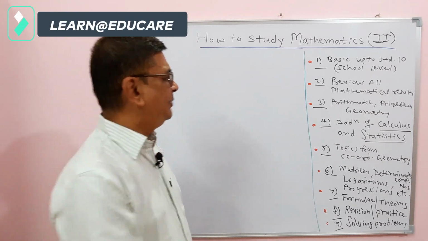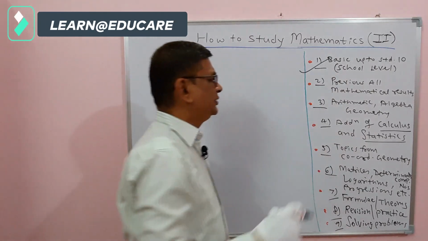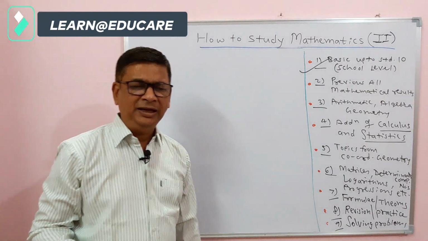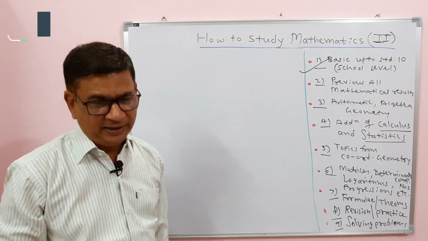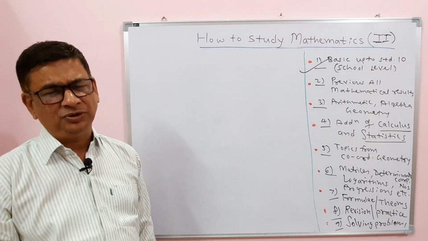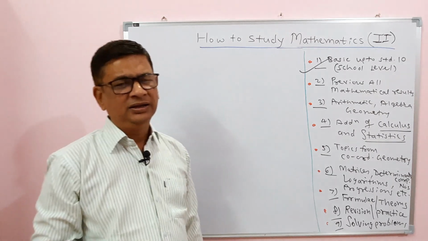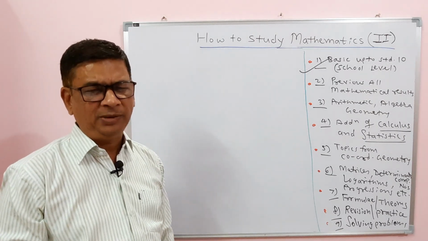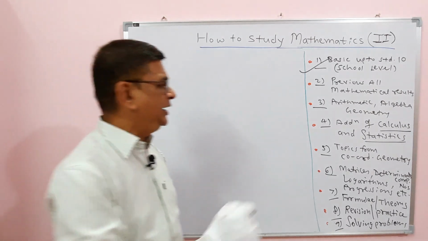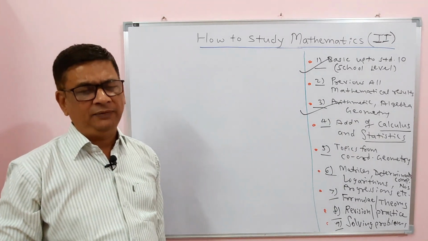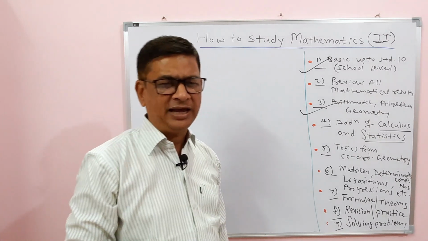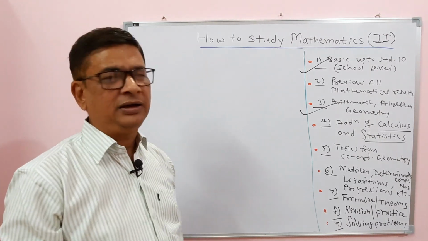Up to 10 standard, you know what you have studied, mainly topics from algebra, geometry and arithmetic. In the 4th, 5th standard, up to the primary level, you study arithmetic, then algebra gets added and suitably geometry also. Many topics from arithmetic, algebra and geometry up to school level, up to 10 standard, you are doing correctly.